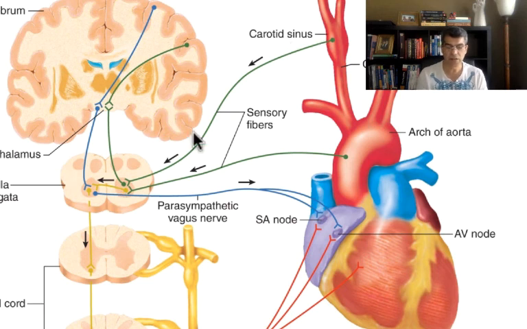This line that you see here is cranial nerve number 9. And this one that comes from the aortic arch is cranial nerve number 10. The set point here we said is 100. The mean arterial pressure of 100 is a set point. The blood pressure above that sends more signal. The blood pressure below that is going to send less signal.